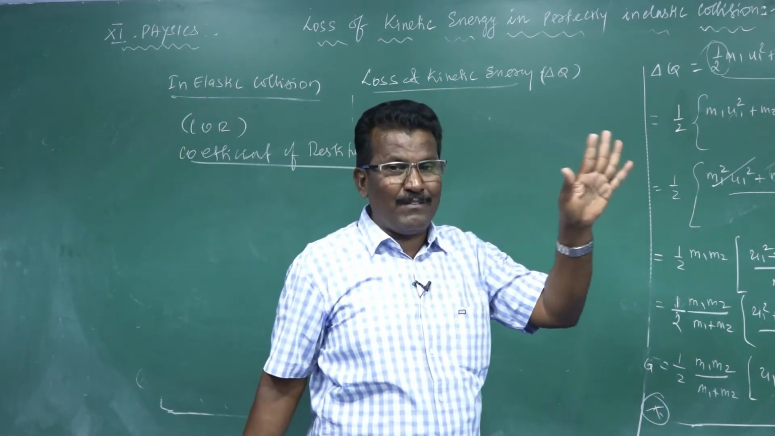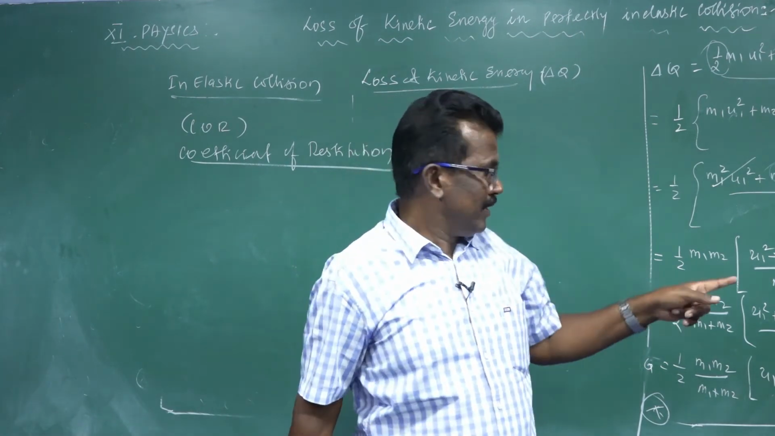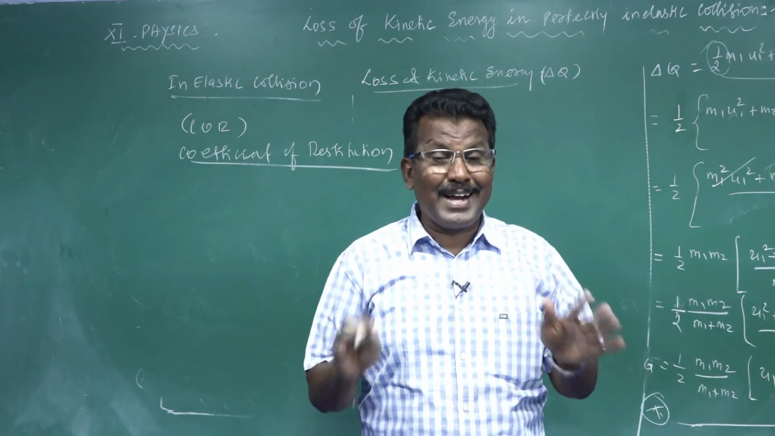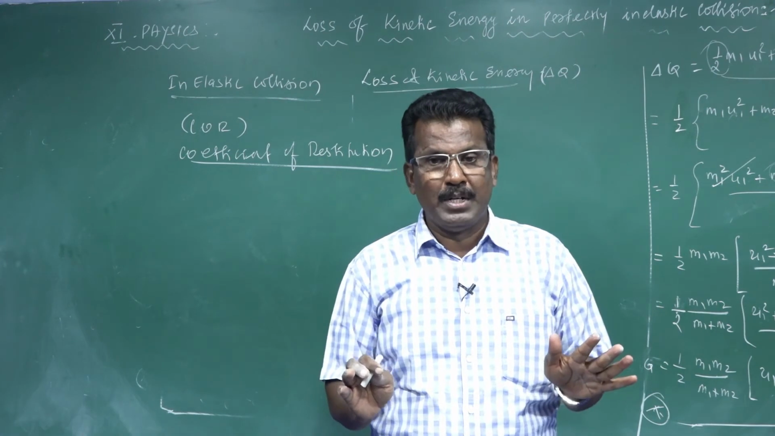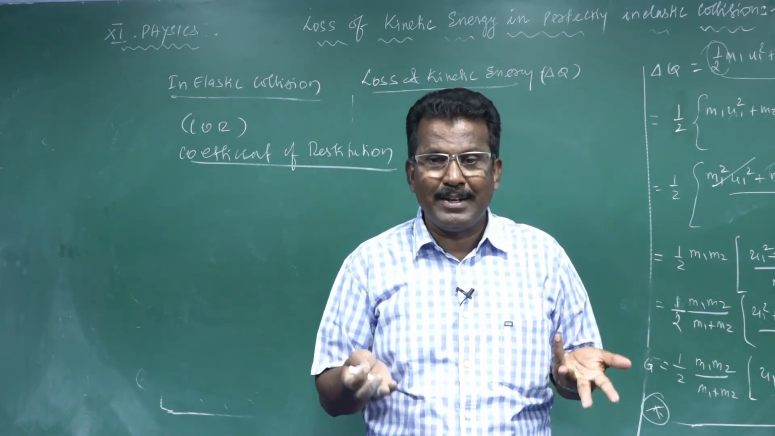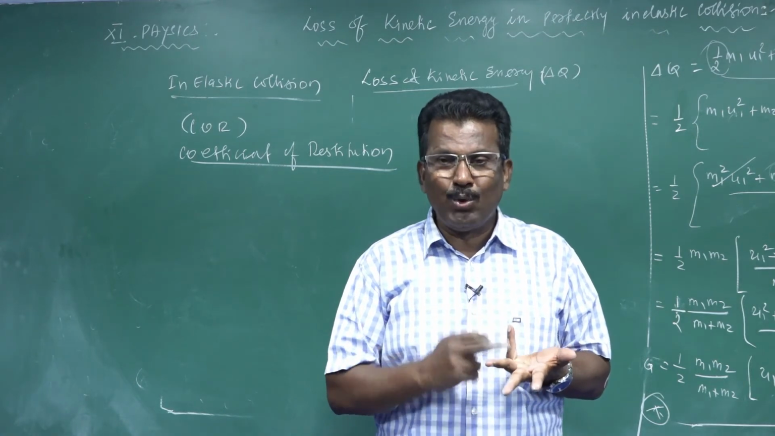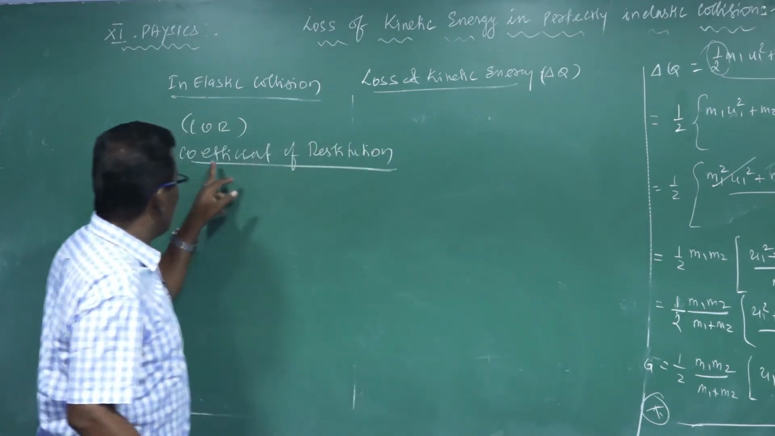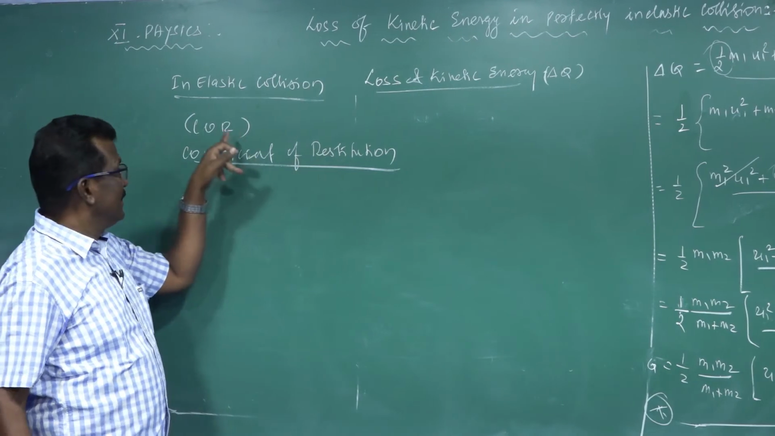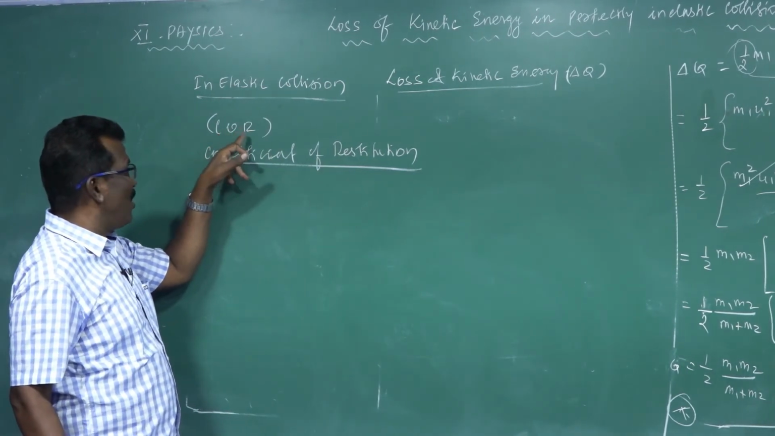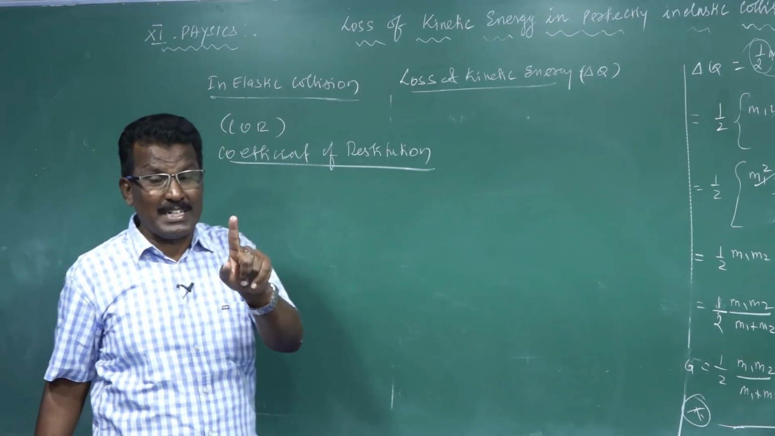The amount of energy lost, delta Q, is calculated. But the kinetic energy during the collision, in both elastic and inelastic collision, can be calculated by using a new term called the coefficient of restitution. Shortly we can call it COR. What is a coefficient of restitution?